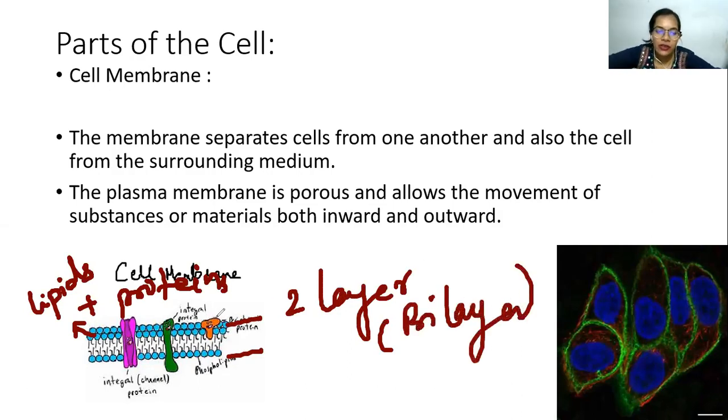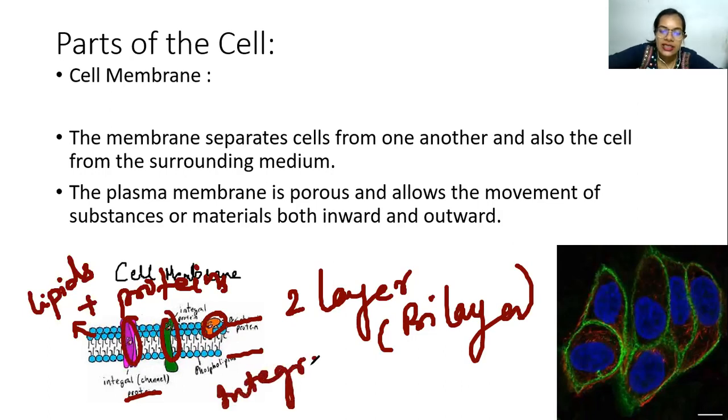Now, if you see over here, there are a few proteins which are embedded into the plasma membrane. These proteins are called integral proteins. They are responsible for many cell-to-cell interactions as well as the passage of molecules from one side to another. You should understand that the cell membrane is made of lipids, which means it is hydrophobic in nature, so it will not allow the passage of water molecules from one side to another.